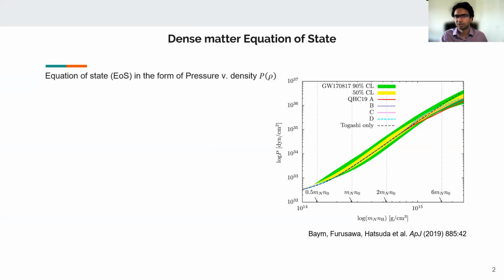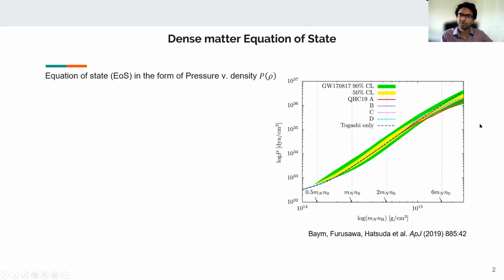So equation of state can be understood as the amount of pressure the nuclear matter exerts on its surroundings based on what's the density of the matter, the electron fraction, the temperature, and so on. But more simply, it can be assumed to be just a relation between pressure and density. On the plot over here on the right hand side, there's a couple of such equations of state shown. The y-axis is log of pressure, x-axis is log of densities. As the density increases, the pressure increases.